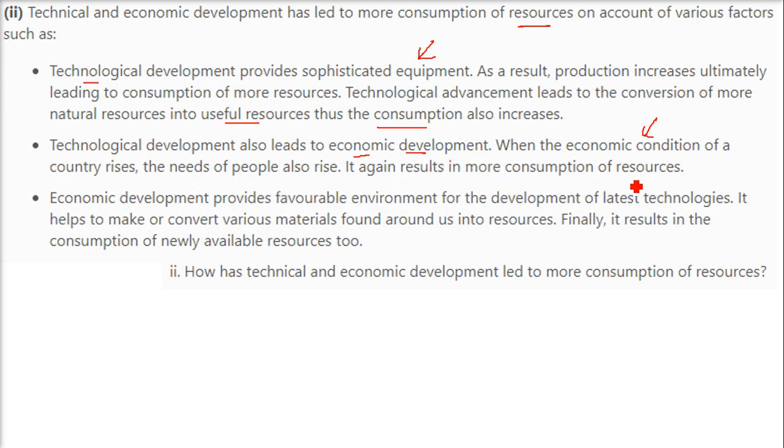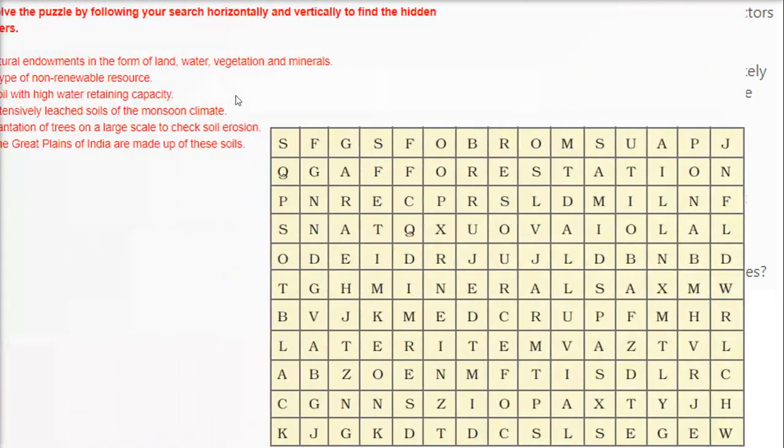So it again results in more consumption of resources. Then economical development also provides a favorable environment for the development of the latest technologies. Same thing we are talking about, but it helps to convert various materials found around us into actual resources. So it results in the consumption of newly available resources too. So these are the three things you can answer like this.